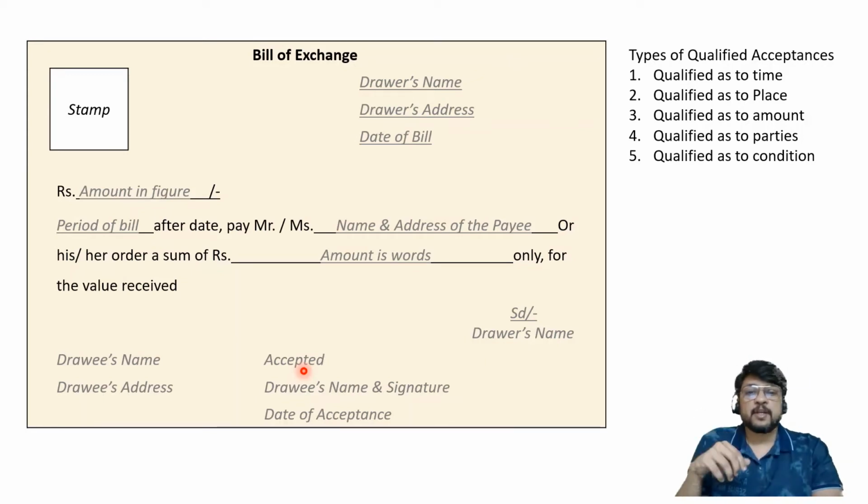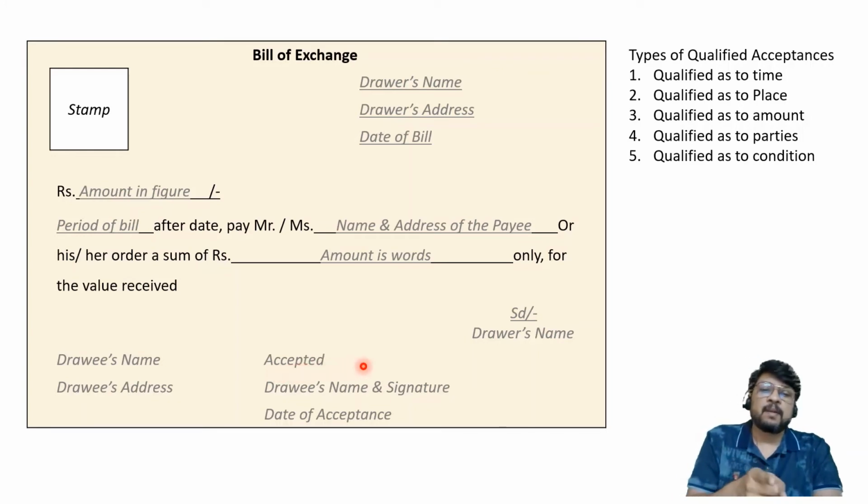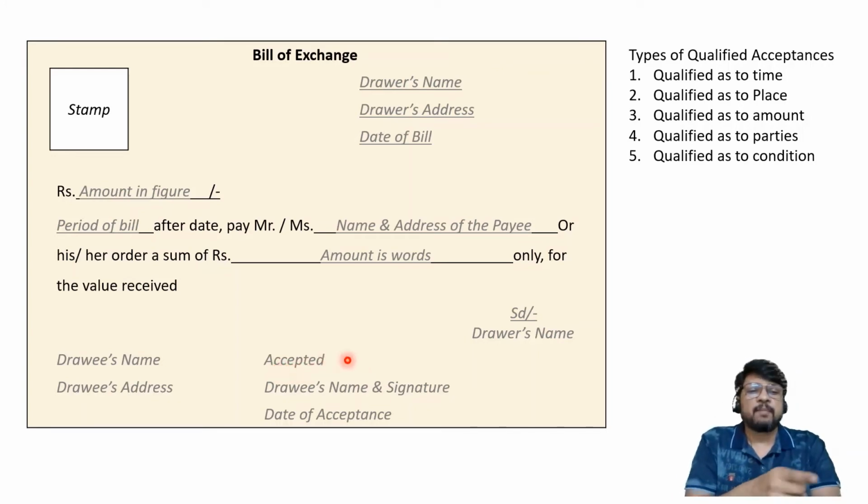So if it is presented to me in Bangalore, my office will not honor it because I have multiple offices. I am the drawee. I have an office in Mumbai, in Pune, and in Bangalore. But if you want this bill to be honored, then it should be presented only in Mumbai. Then only it will be paid by me. Otherwise, I will not pay it. That means he is putting a condition: accepted for payment in Mumbai or accepted for payment in Pune.